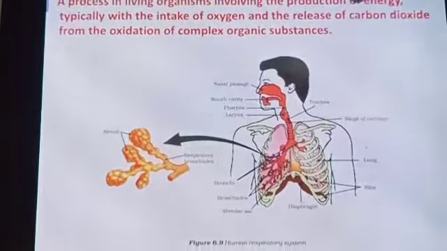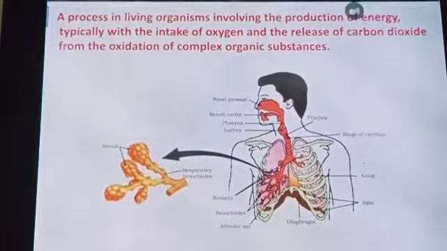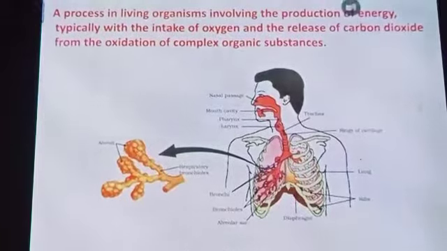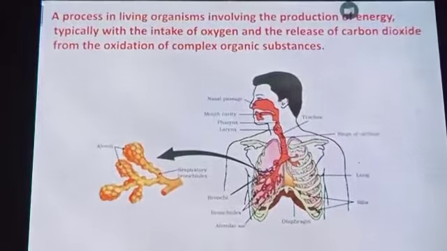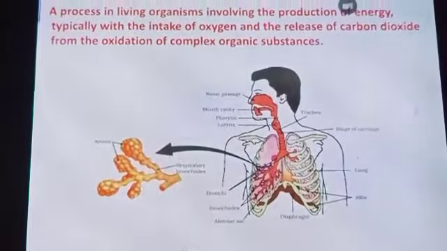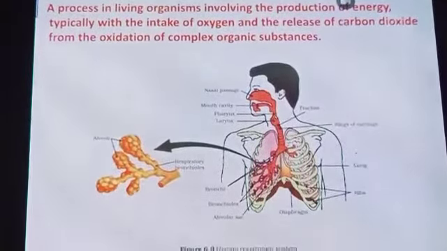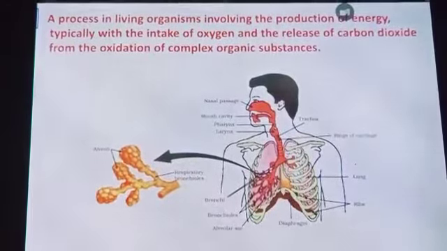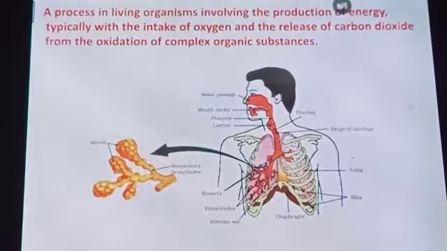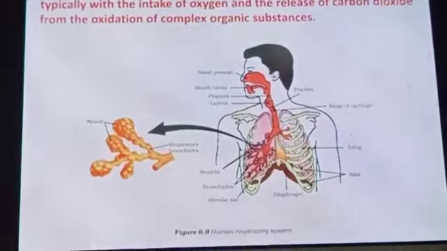For that, animals have evolved different organs for the uptake of oxygen from the environment and for getting rid of the carbon dioxide produced. Terrestrial animals can breathe the oxygen in the atmosphere, but animals that live in water need to use the oxygen dissolved in water. Since the amount of dissolved oxygen is fairly low compared to the amount of oxygen in the air, in the air the oxygen is freely present, but in the water it is mixed with the hydrogen. So what happens? The rate of breathing in aquatic organisms is much faster than that seen in terrestrial organisms.